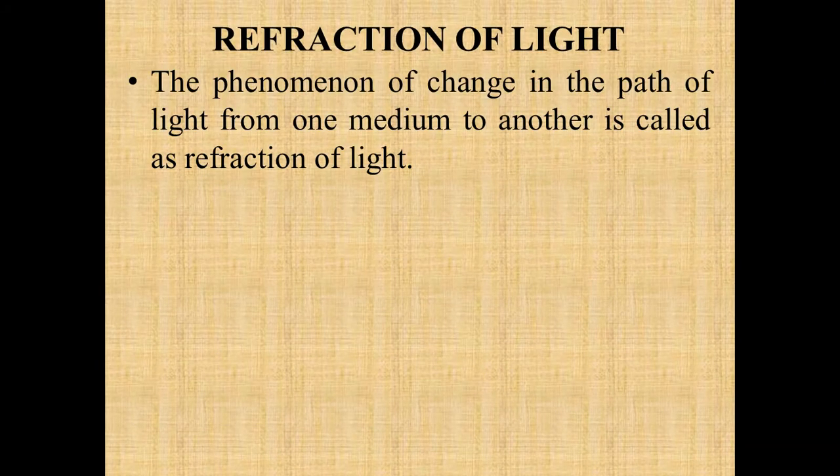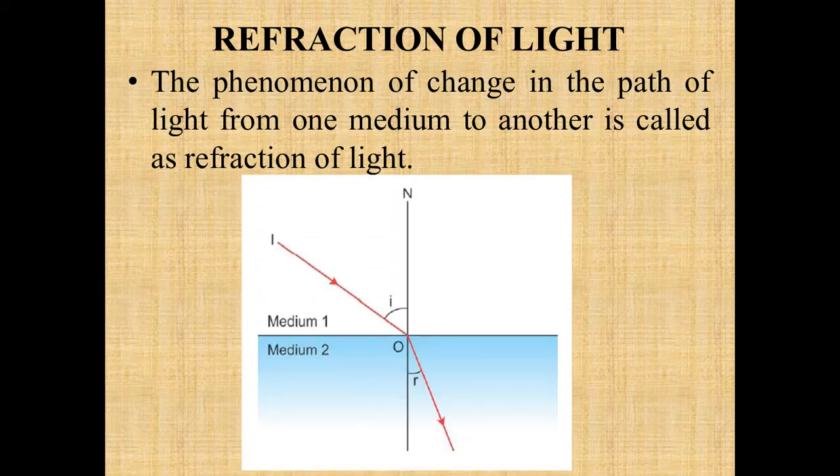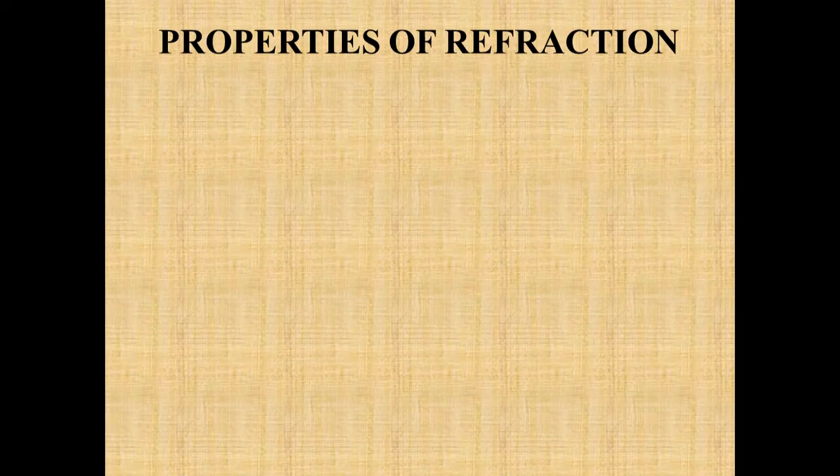So this phenomenon of change in the path of the light from one medium to another is called refraction of light. Here you can see in this diagram, the incident ray has struck at an angle i, that is the angle of incidence. When it enters the second medium, what happens? It should actually go in a straight path if no medium was there, but due to the presence of the medium, it bends or deviates from its original path. This is known as refraction, and this r is known as the angle of refraction, that we will discuss later.